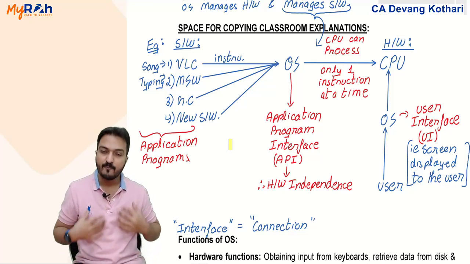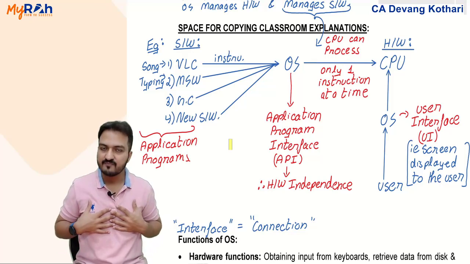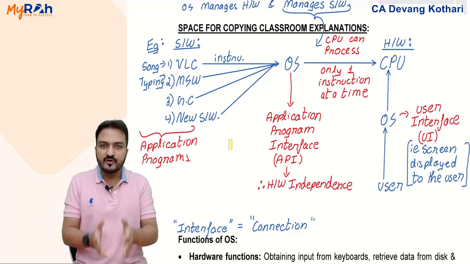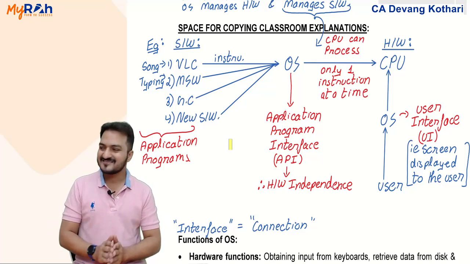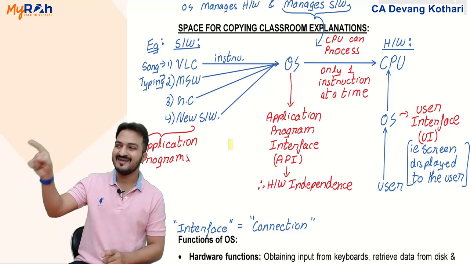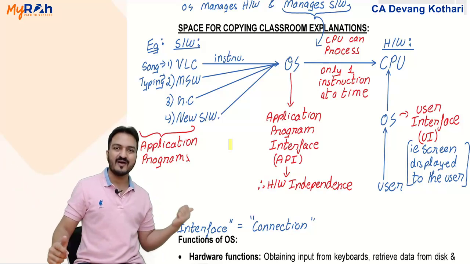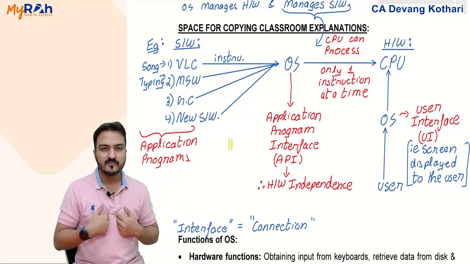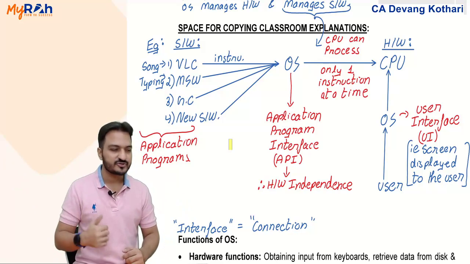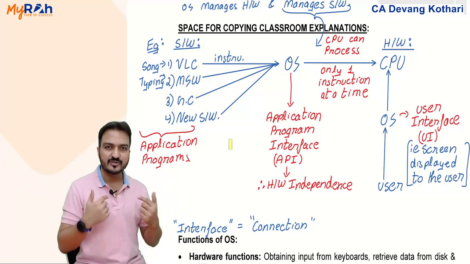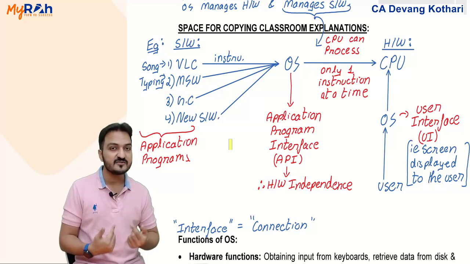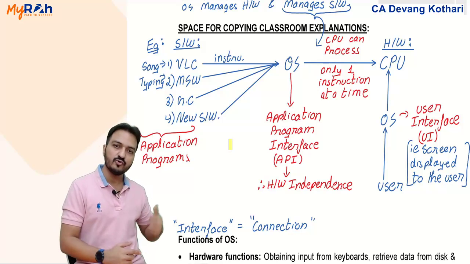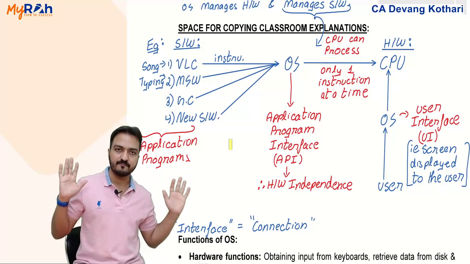That is why the operating system will come in between. Say I am the operating system, I step in between and say to all these software, none of you can give instruction to my CPU directly. You have to pass through me. Any software that wants to give instructions to the CPU has to give instruction to me. I am the operating system. I will pass it on to the CPU at my own time.